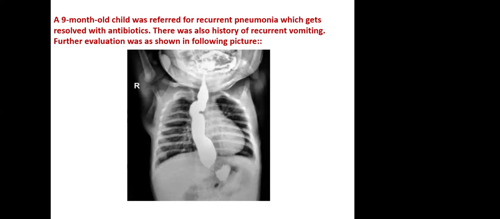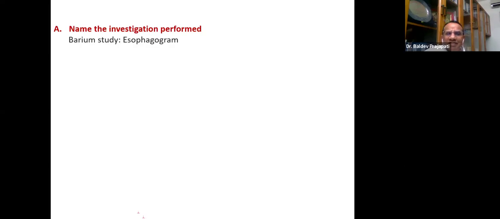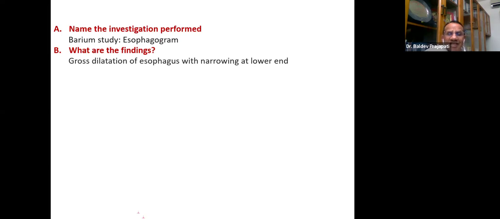And so we have a few answers. Achalasia cardia, barium swallow, and GRD. Milk scan, GRD, barium swallow. Very good, many answers. Good responses. The investigation is a barium study, esophagogram, what we say. Good. Very good. What are the findings that the picture has given? There is gross dilatation of the esophagus with narrowing at the lower end. And a very classical picture of, yes, it is achalasia cardia.